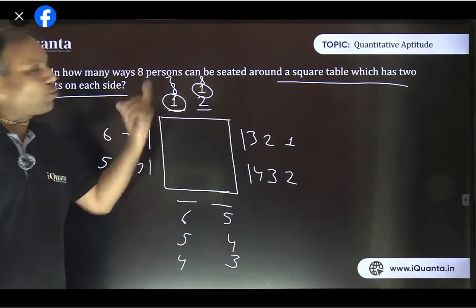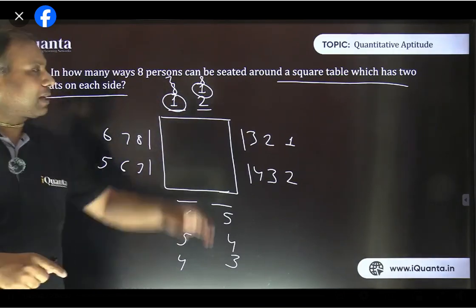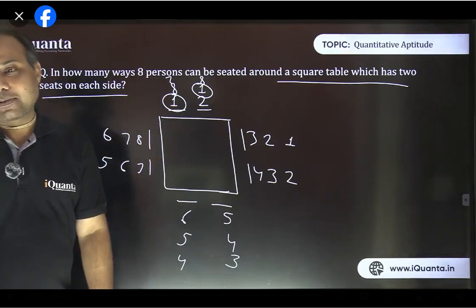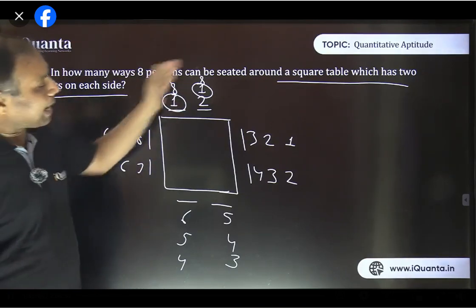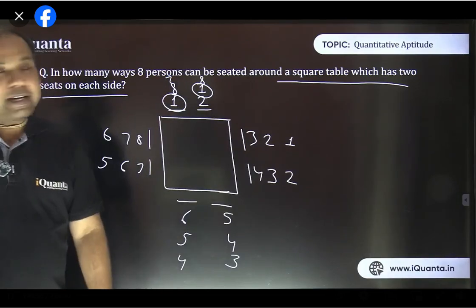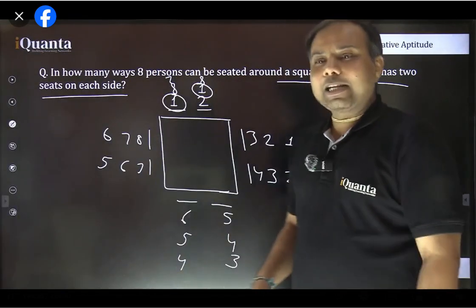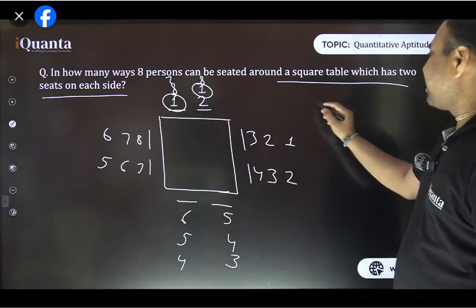So on each side there are 2 chairs. So the first person is sitting on the left side or right side. That makes a difference. That is the only thing. After these 2 different positions, again we are going to get the same positions. Fine. So for the first person, there are exactly 2 different ways to be seated.